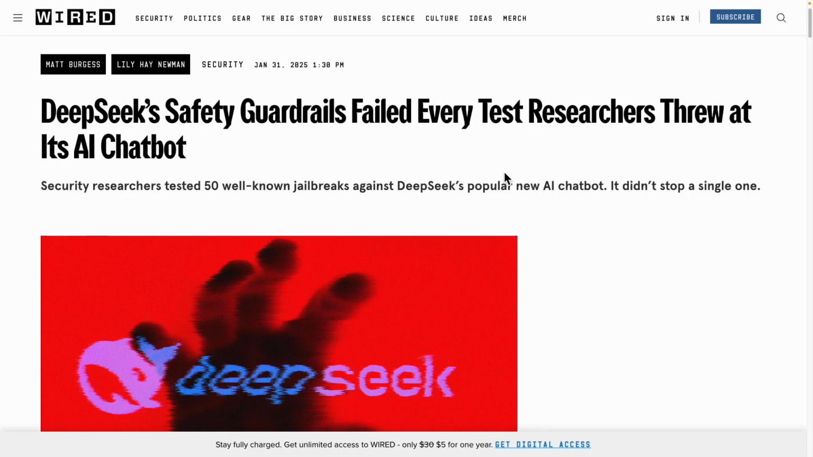The most prominent article discusses how DeepSeek's safety guardrails have failed. So what exactly did it fail at? Researchers threw a series of tests at the AI model, but it failed to pass them. If you look below, there are 50 well-known attack methods.